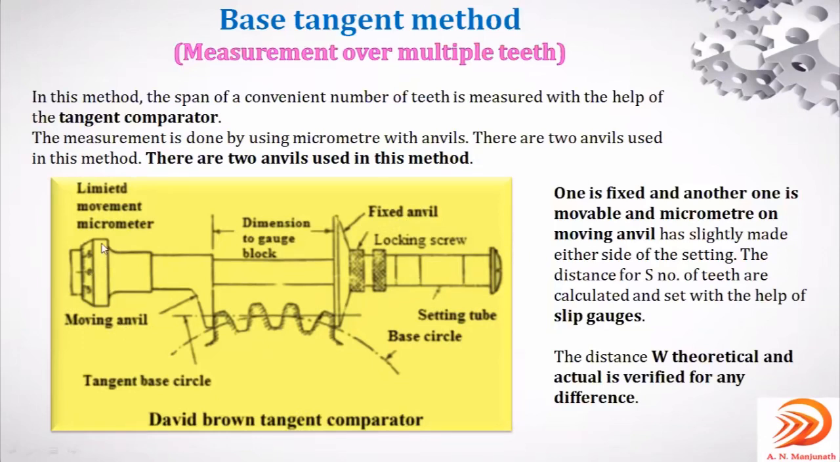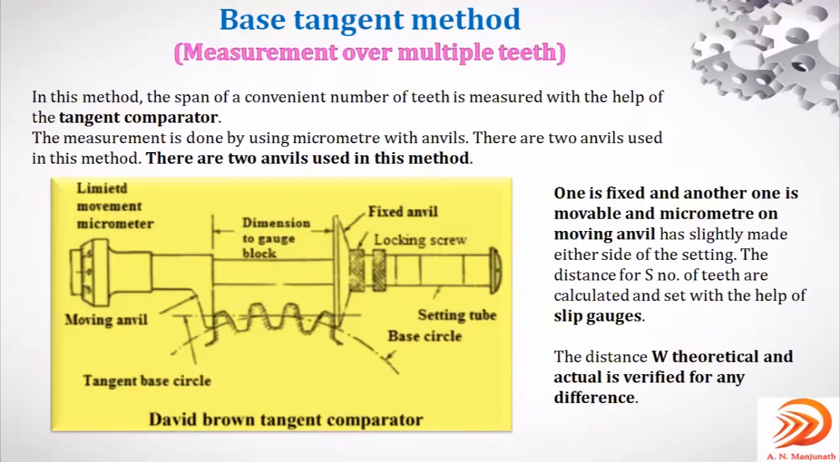So this is the one with which you can take the reading for the span on 3, 4 or 5 teeth. See, this is a comparator, right? David Brown tangent comparator. As all of you know, a comparator is a tool which is used to do the checking, right? Does it provide an exact value?